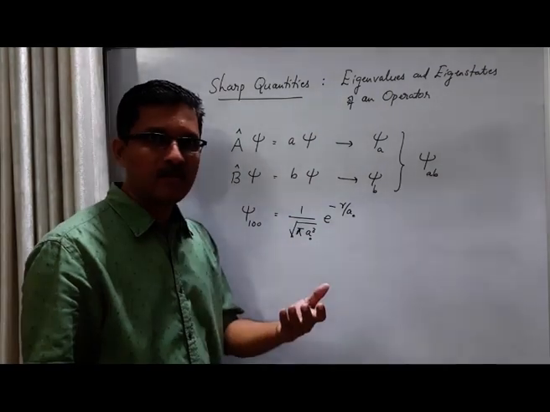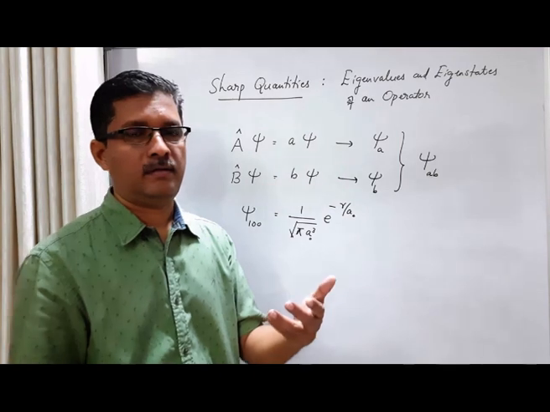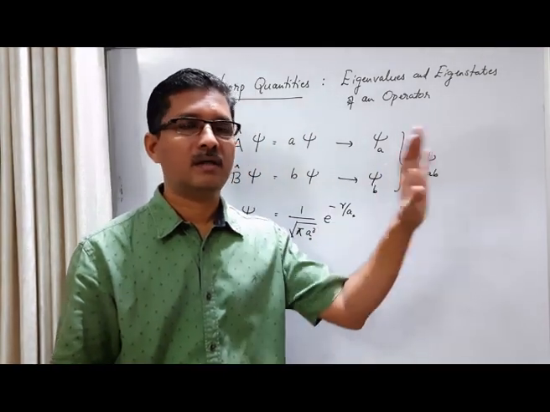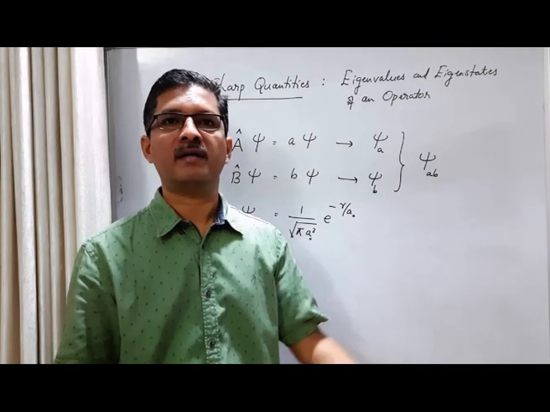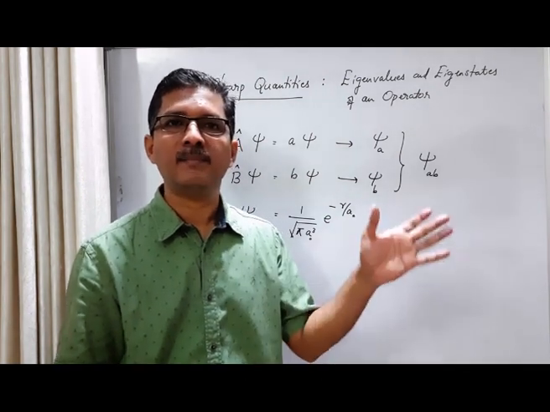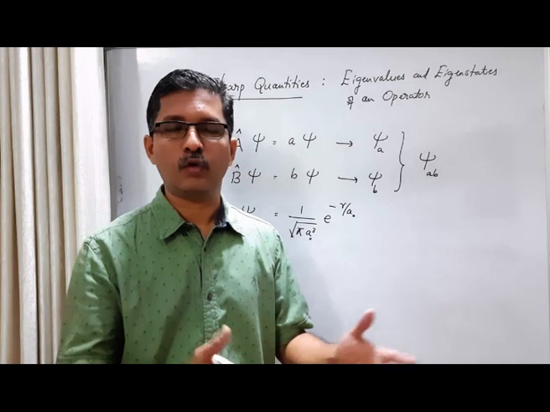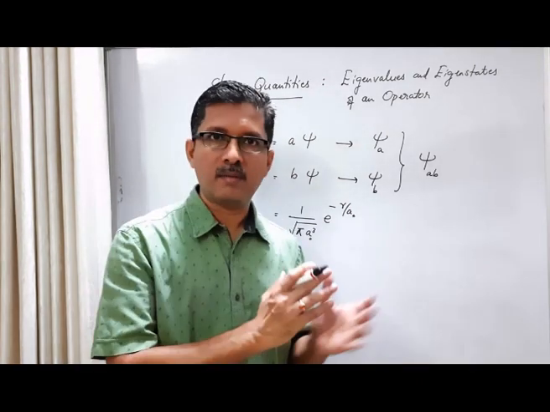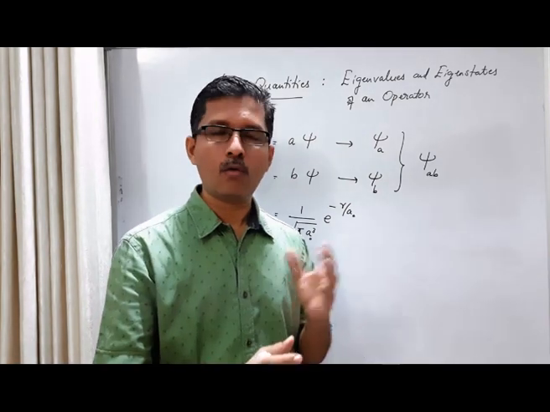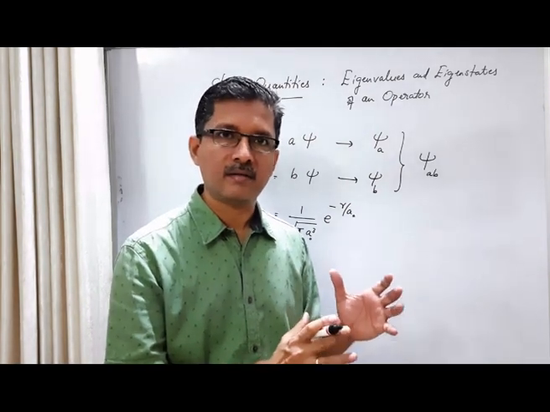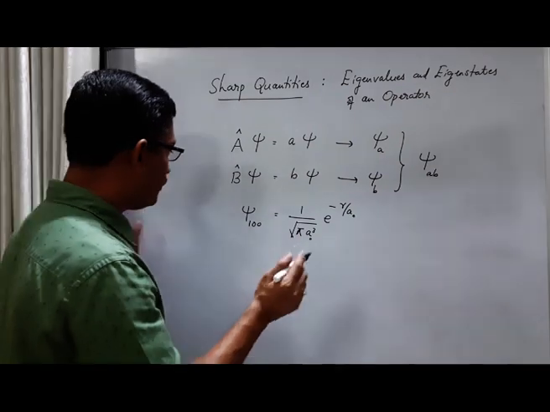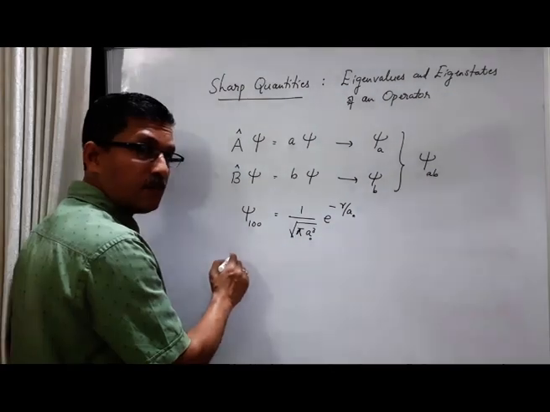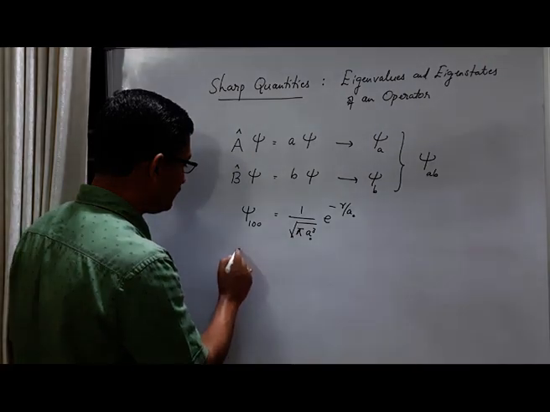So when we measure energy in the ground state of the hydrogen atom, we did some 10 trials, and every trial gives the same value, minus 13.6 electron volt, right? That was our physical, experimental measurement. Now how do we mathematically represent this? The operator corresponding to energy is the Hamiltonian operator.